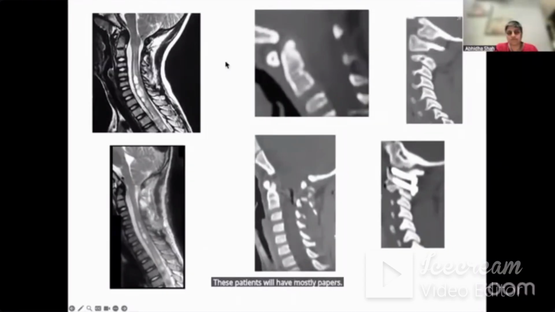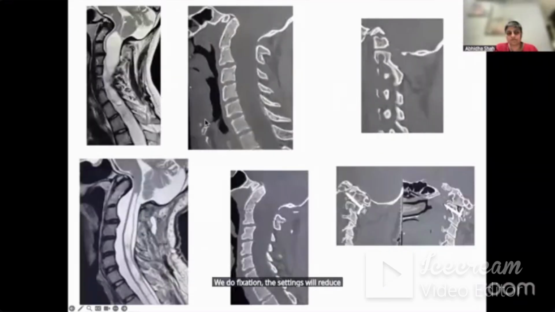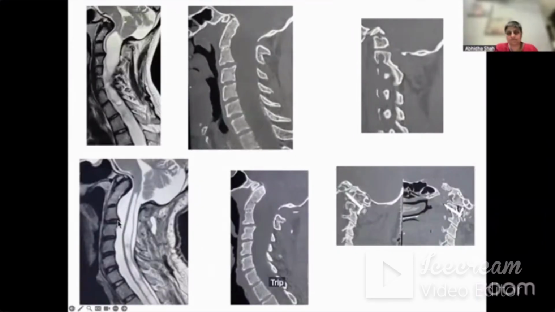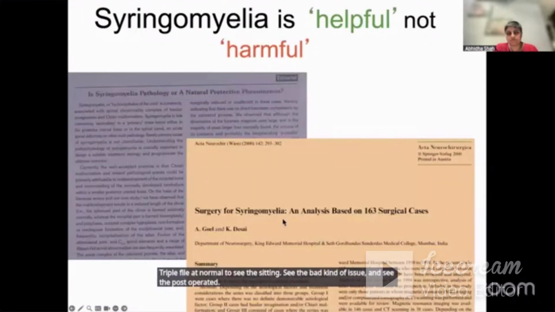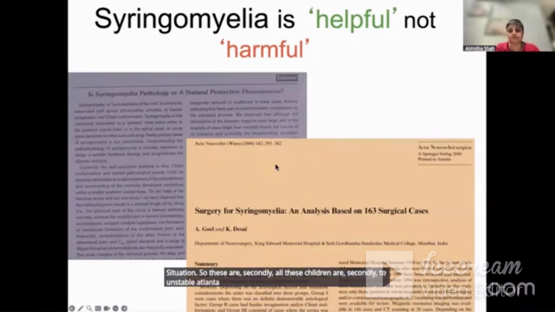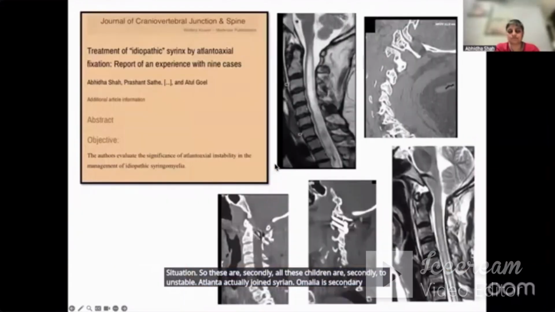So there is Chiari and Syrinx, no problem here, no problem here. We do fixation, the Syrinx will reduce. As I mentioned, the Syrinx will reduce in 100% of patients. Klippel-Feil abnormality, see the Syrinx, see the bad kind of issue, and see the postoperative situation. So these are secondary. All these children are secondary to unstable atlantoaxial joint. Syringomyelia is secondary.